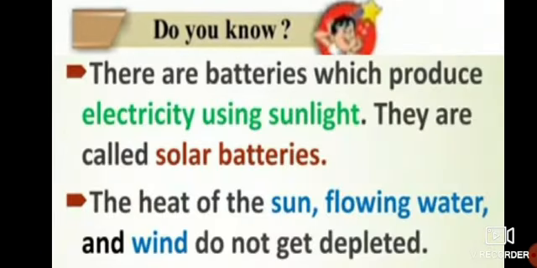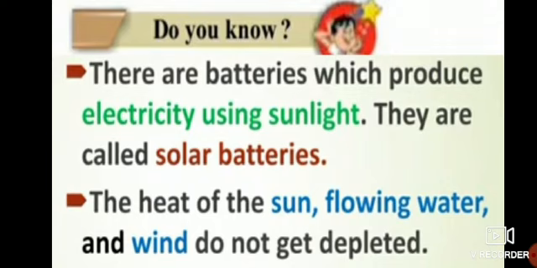Okay? So, there are batteries which produce electricity using sunlight and they are called solar batteries. Nowadays in malls, in theaters, we can see these solar batteries. Okay? On the streets, we can see these solar lights. Okay? And they work with the help of sunlight.